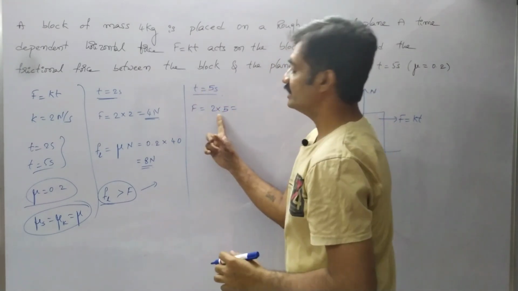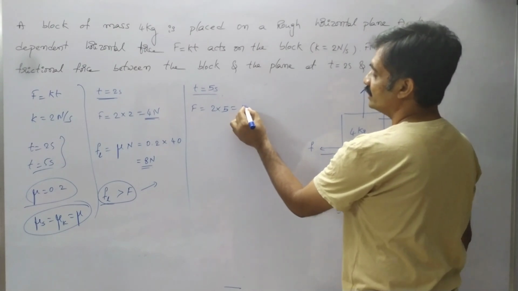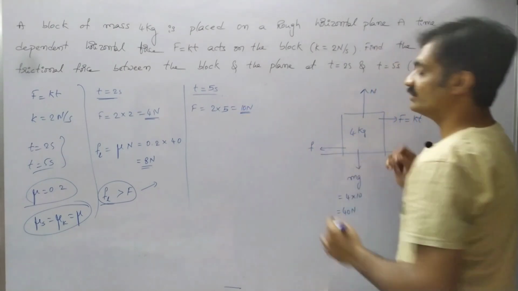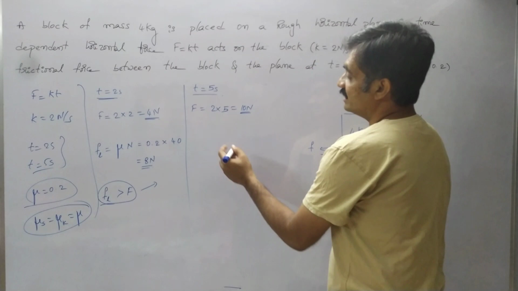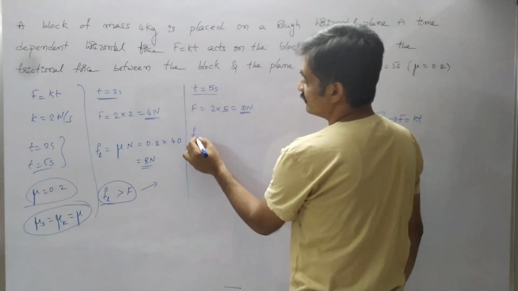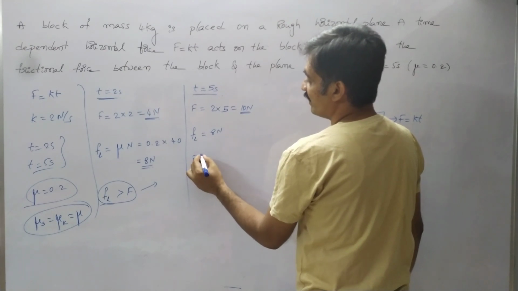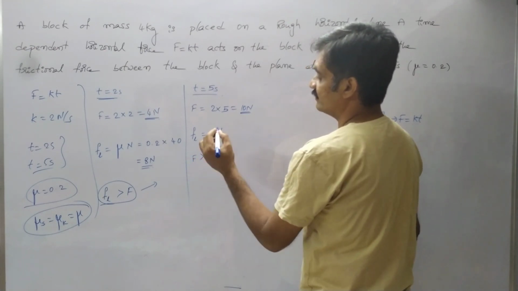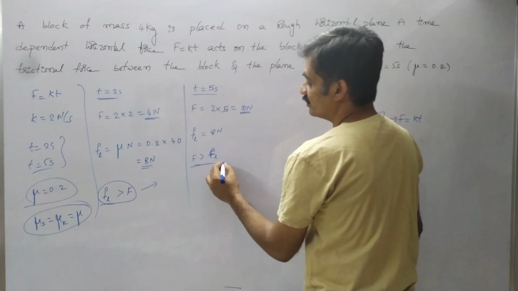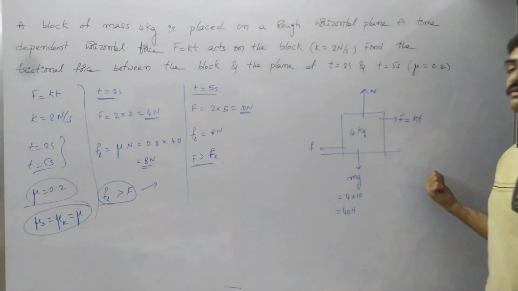F is equal to 2 into 5, nothing but 10 Newtons of force acts on the block. Observe that the limiting frictional force is F suffix L equals 8 Newton. Based on that we can say that the applied force is greater than the frictional force. So the block moves in the forward direction.